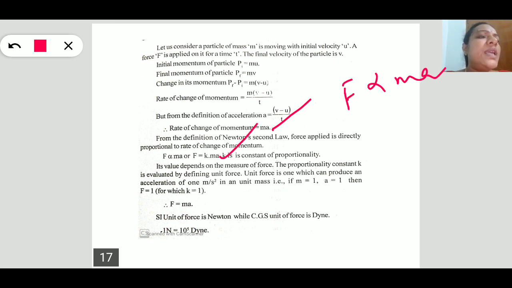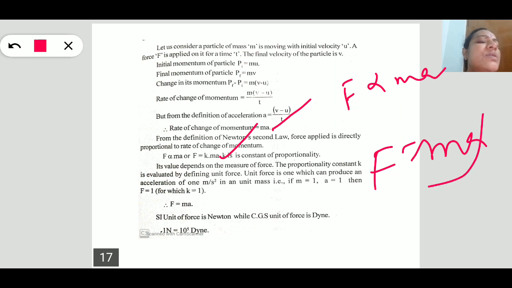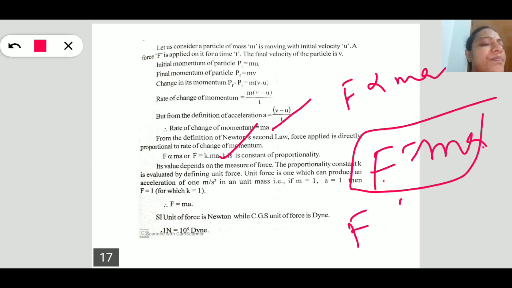F is equal to kma, k is a constant. By defining the unit of force suitably, the k value can be taken as 1. Then lastly we get F is equal to ma. This is the Newton's second law equation. It gives the relation between force and acceleration, that is, F is proportional to acceleration. To accelerate more, more external force has to be applied.